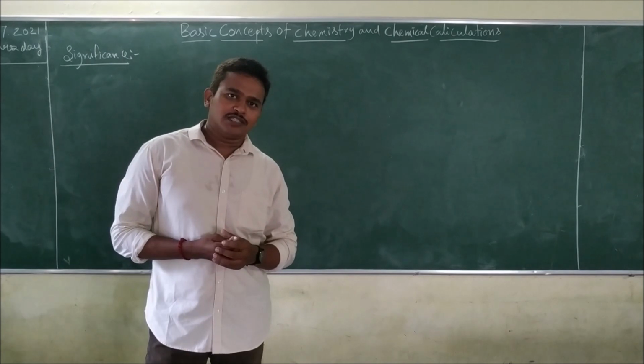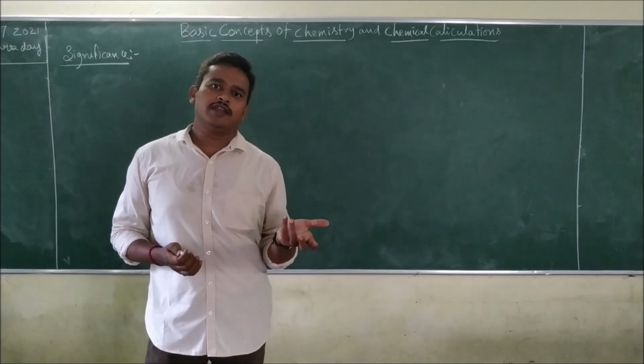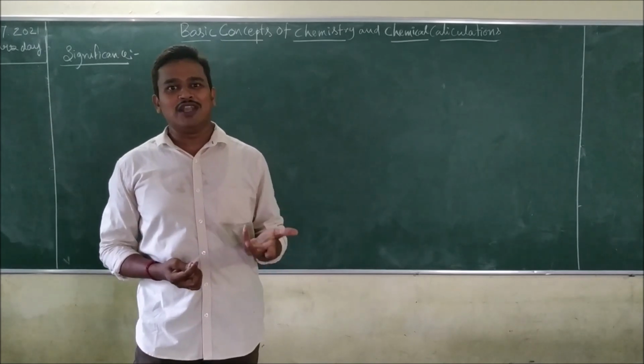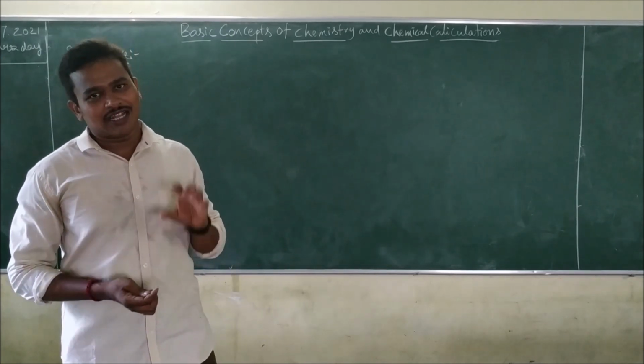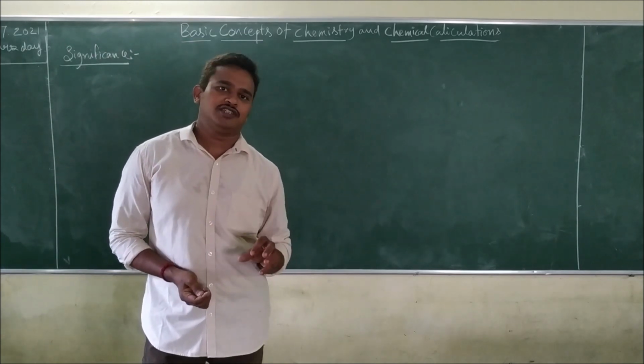Then clothes. Clothes means we are using nylon and cotton cloths. How do we get them? There is nylon material, polythene material. We are using polythene and all. That material can also be manufactured by using chemical knowledge.